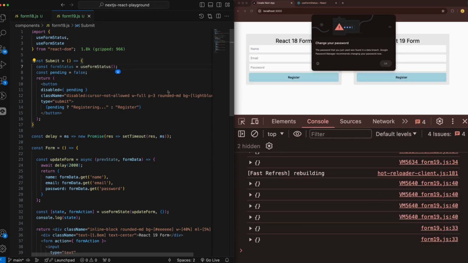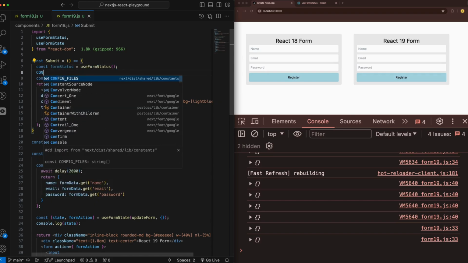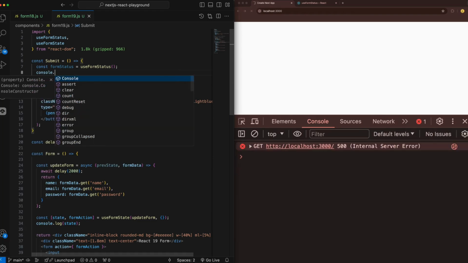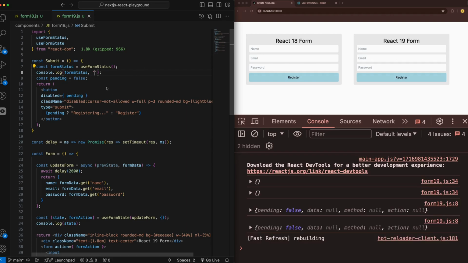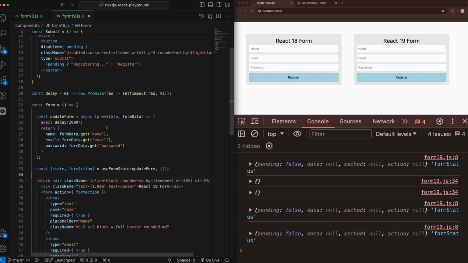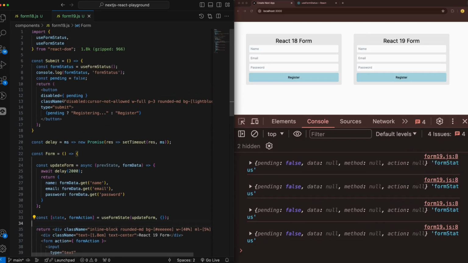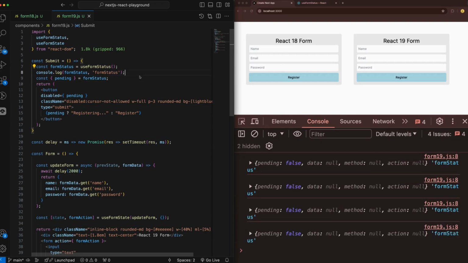Okay, it's already rendering everything in here. So this useFormStatus doesn't receive any parameters, and we're gonna be console.logging formStatus, and we're gonna see what we get in there. Let's call this one formStatus2. Let's remove the state from here because we don't need this, and we can do a formStatus2. We can do here the destructuring of pending, and here we can get the formStatus, and you'll see it anyways.